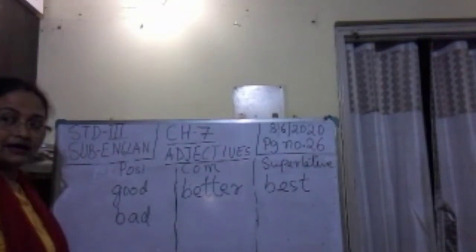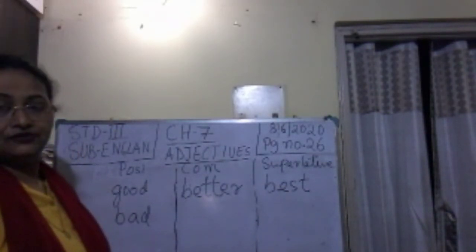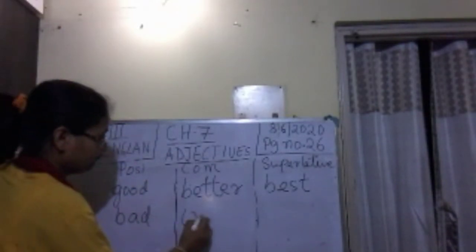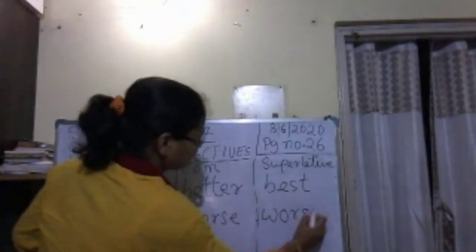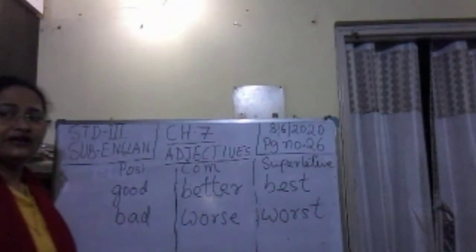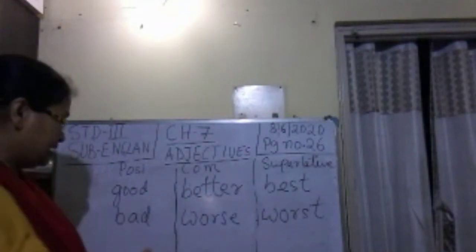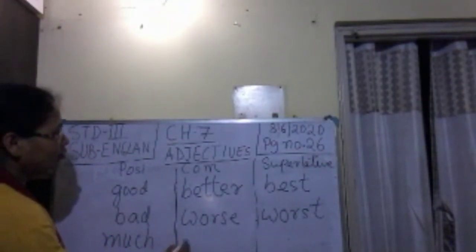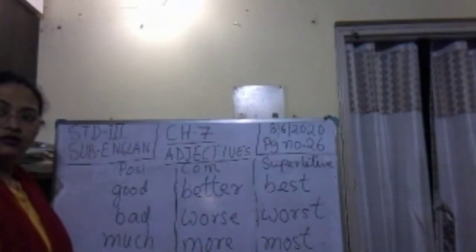Then bad. I have received bad news today. If it is bad, then not badder, baddest. Bad, worse, worst. This way many more words are there. Much, more, most in comparative and superlative.